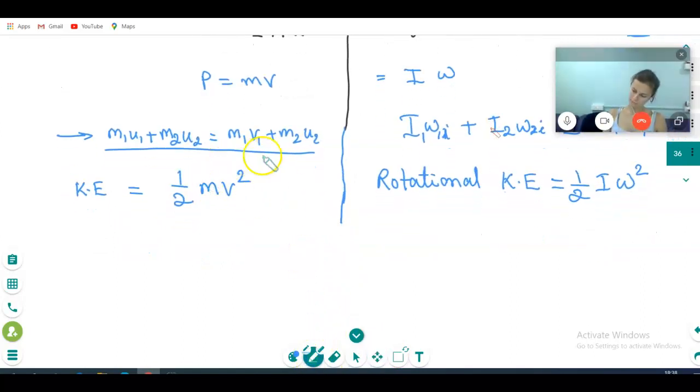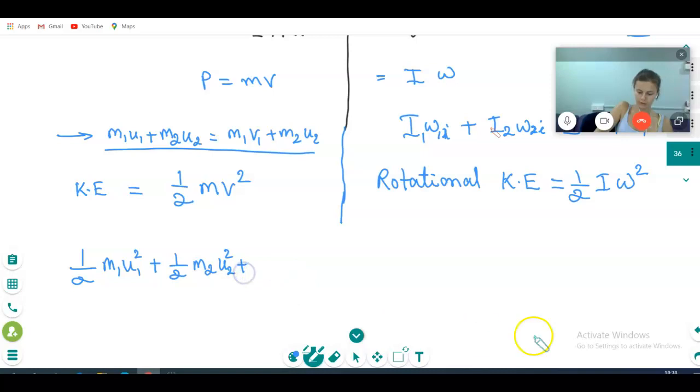If conservation of kinetic energy is applied, here you will write half m1 u1 square plus half m2 u2 square is equal to half m1 v1 square plus half m2 v2 square.